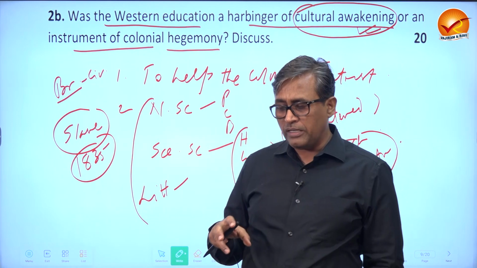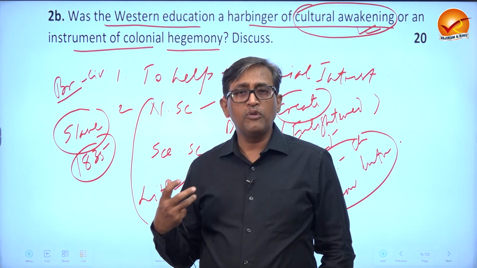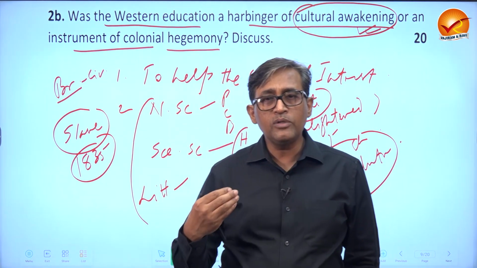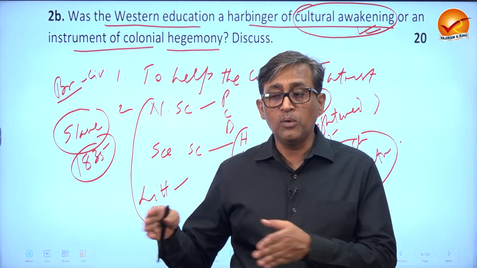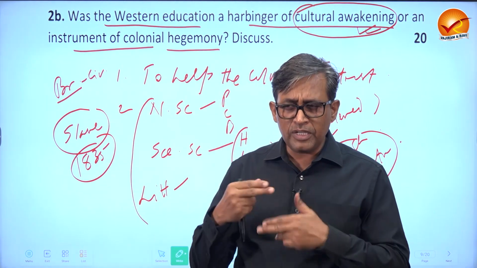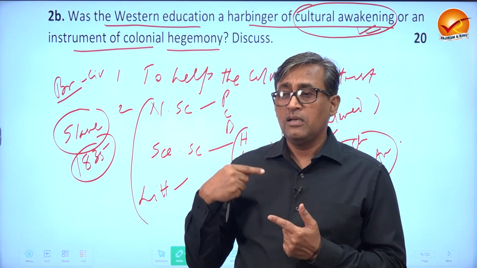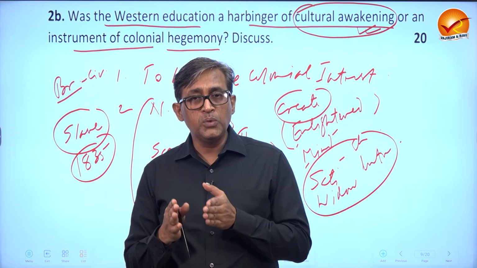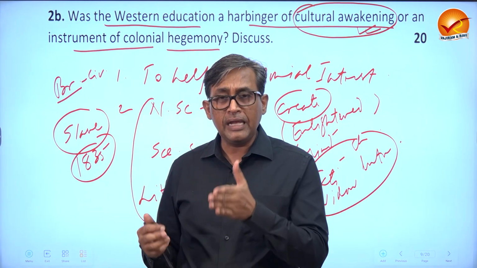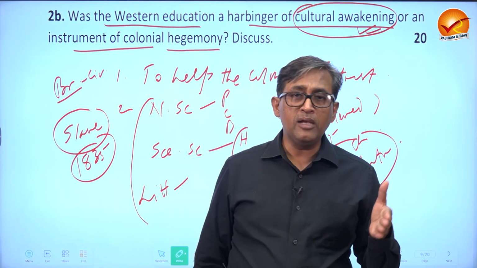And there is no doubt in this fact that a lot of Indians in the early days of the nationalist movement also were supporters of British rule, including people like Dadabhai Naoroji. But very soon, since they were educated better than others, they realized that the British rule is not good for the Indian economy, Indian people.